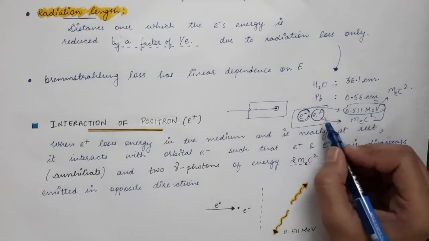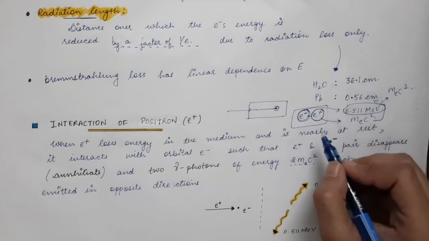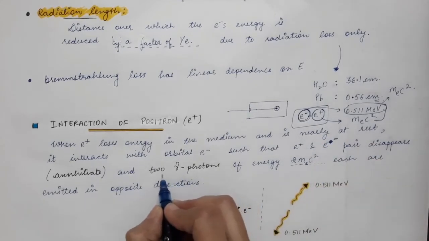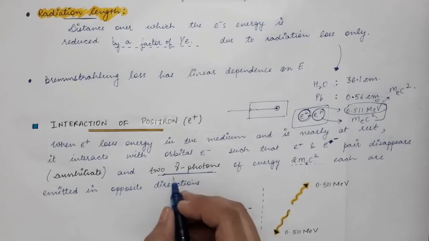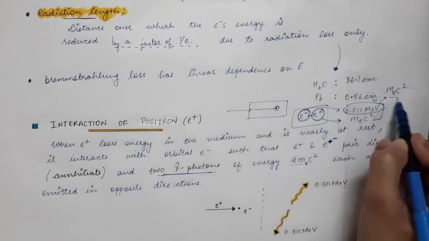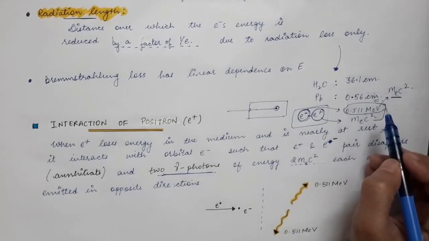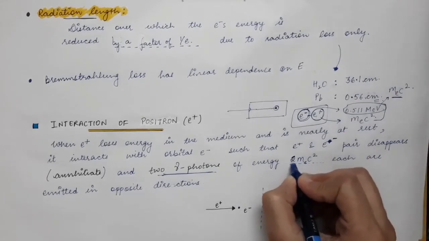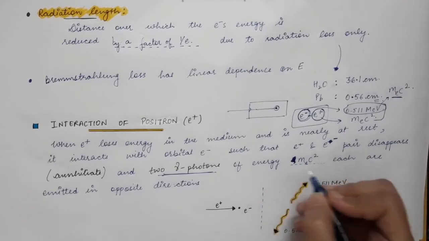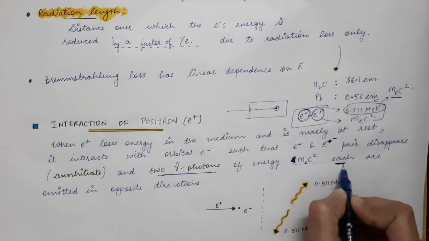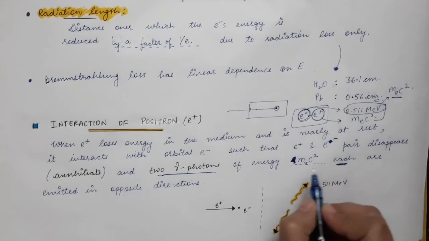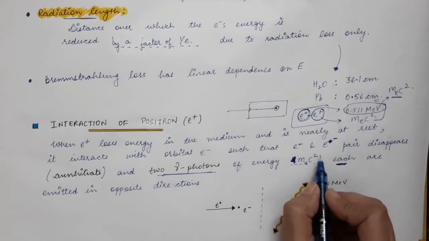And we are saying that when the electron positron pair disappears, 2 gamma photons are emitted. Now, what will be the energy of these 2 gamma photons? The combined energy will be twice mec square, but here we are talking about 1 gamma photon, so each gamma photon will have energy mec square.